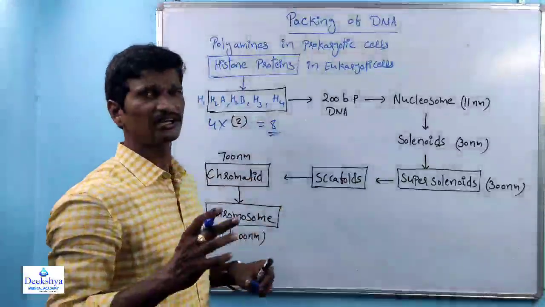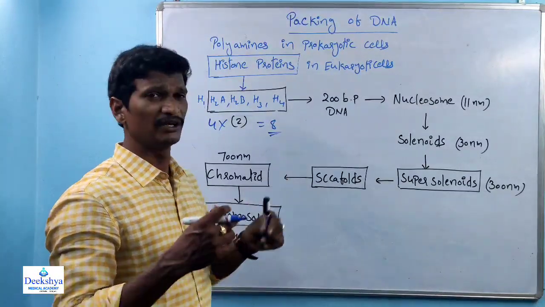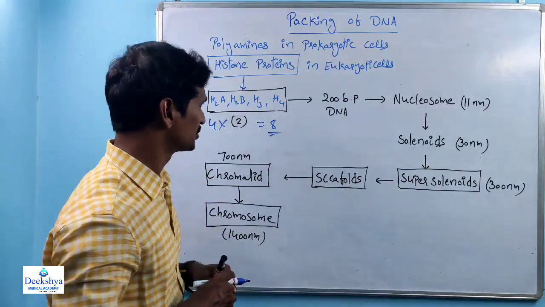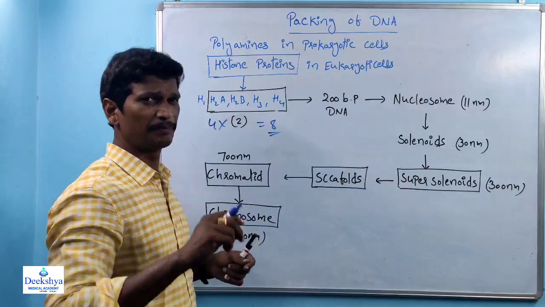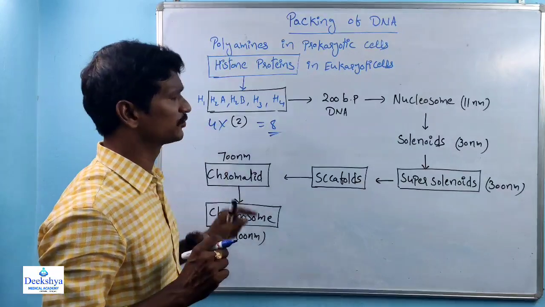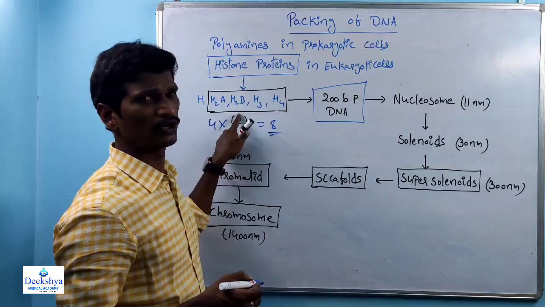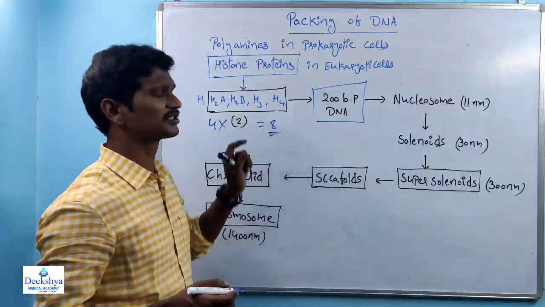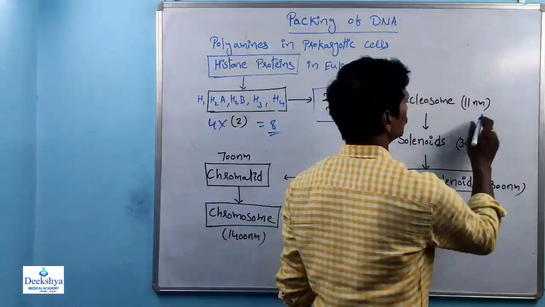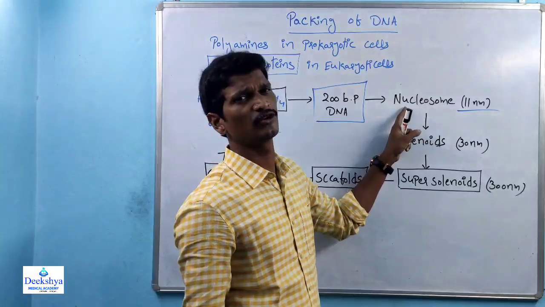Around that octameric core complex, 200 base pairs of DNA wrap. After the DNA wrapping, the pinning process is carried out by the H1 protein. So 200 base pairs of DNA, the octameric core complex and the H1 protein all support the nucleosome formation. One nucleosome measures 11 nanometers.